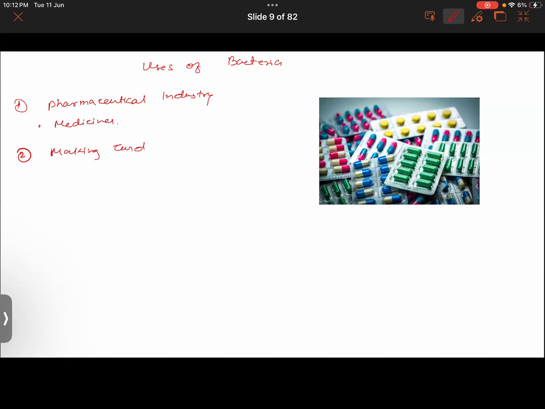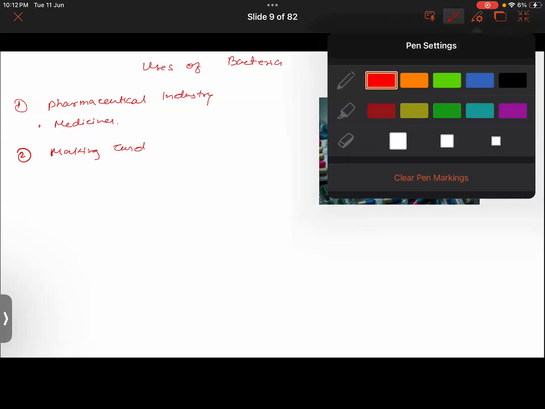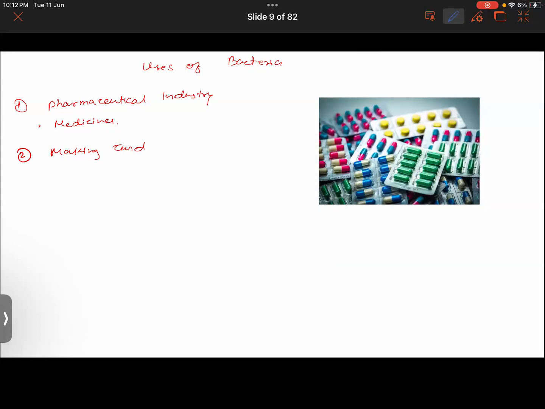How is curd made? Yes, keeping milk for a few days. Basically, the making of curd happens due to a process called fermentation.